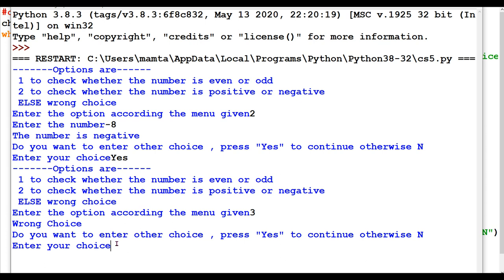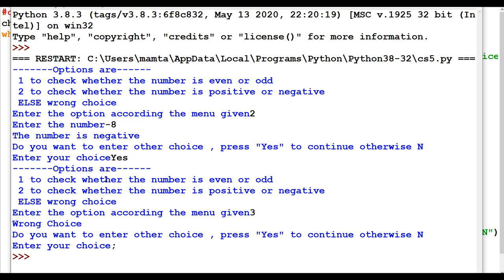It came wrong choice. Do you want to continue? I can hit any key and it will be working. The program terminated on any key. Only for continuing we have to press YES, otherwise at any key hit it will terminate.